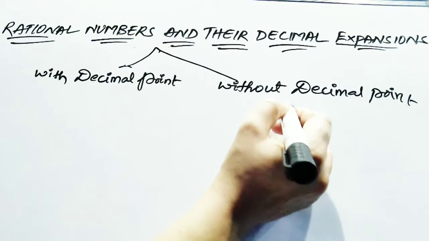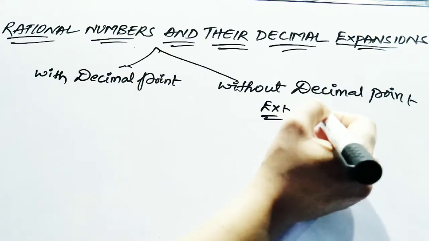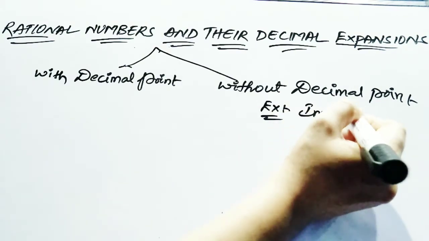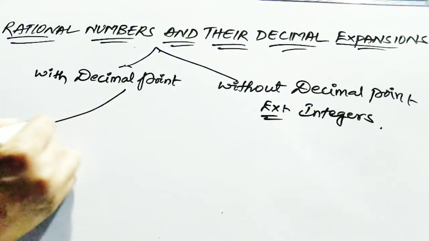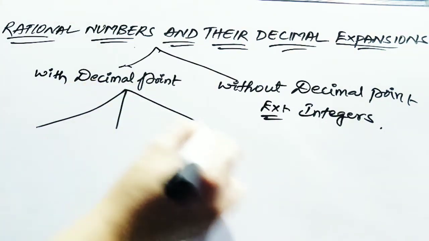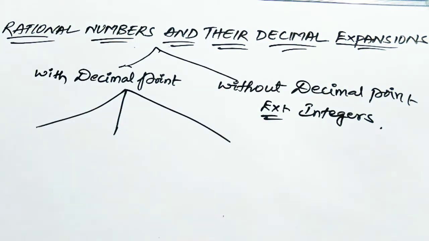Just take an example: without a decimal point, it is your integers. With a decimal point, there are so many methods; you can write your numbers in different ways.